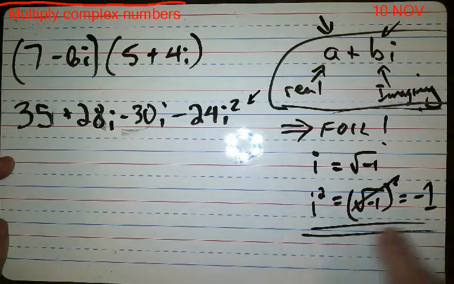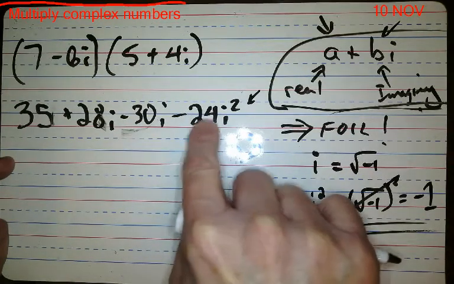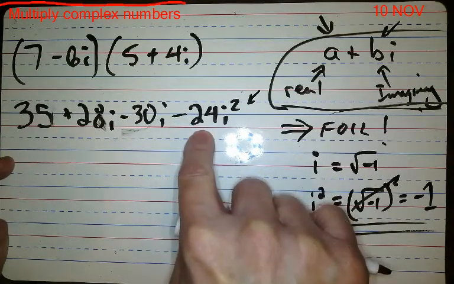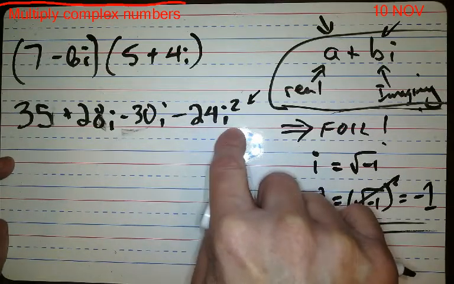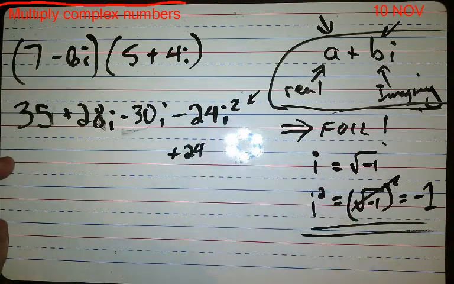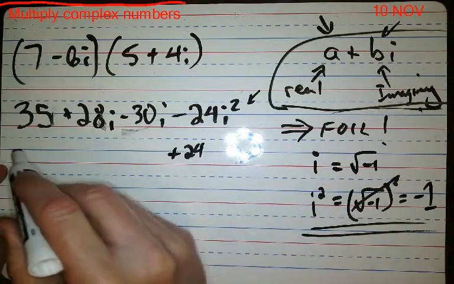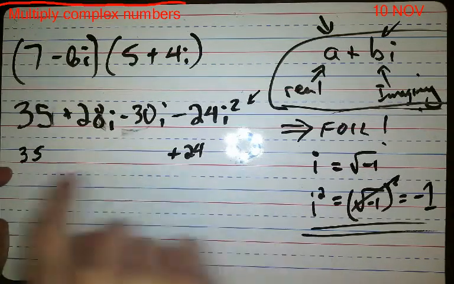But then remember what i squared is. i squared is -1. So this is really -24 times -1. Negative times negative? +24. So this is +35 and +24; those are the real parts.